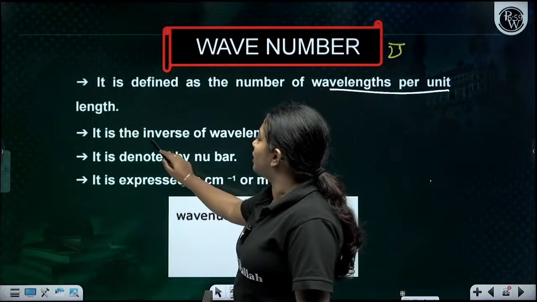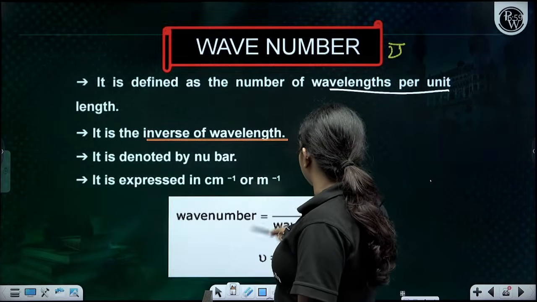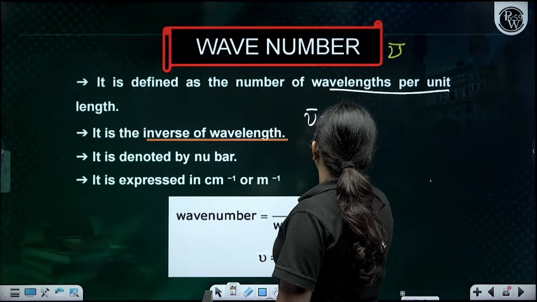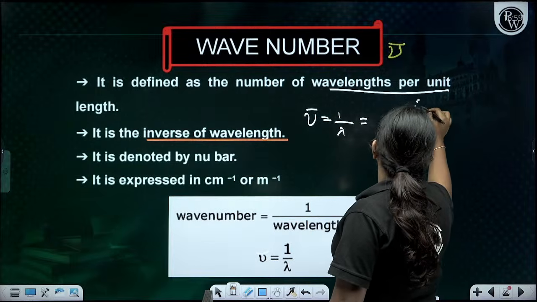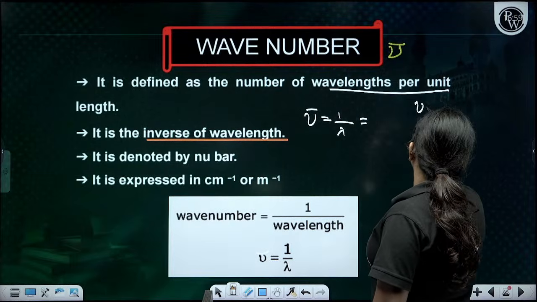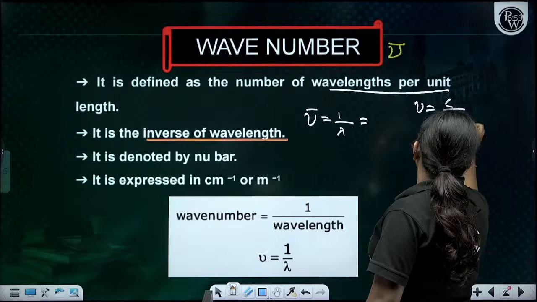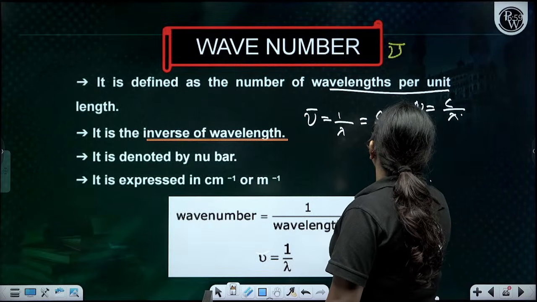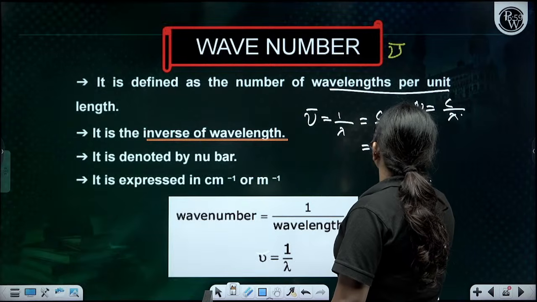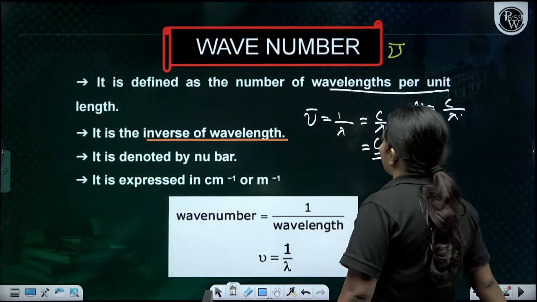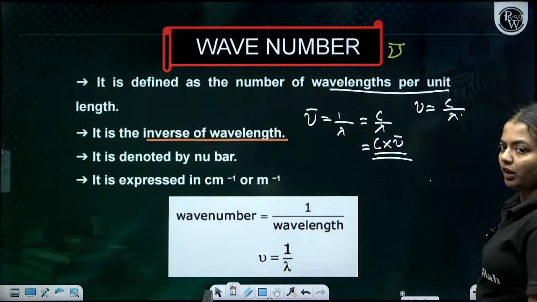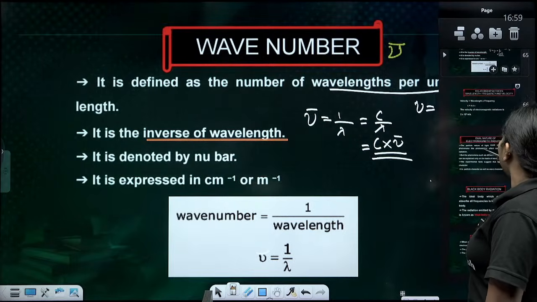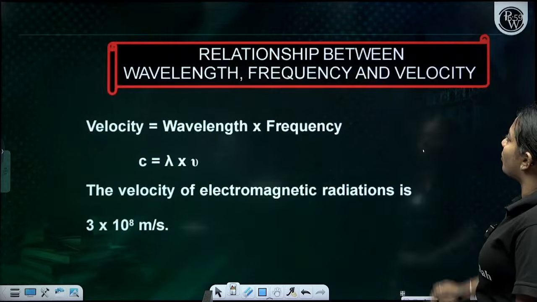And it is the inverse of the wavelength, which means wave number mu bar is equal to 1 by lambda. Frequency mu is equal to c, the velocity of the light or wave, divided by lambda. So c by lambda is going to be c into wave number, velocity of the wave into wave number. Clear, everyone? Okay.